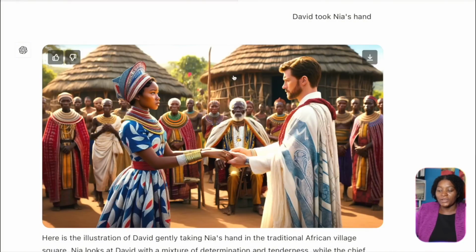This prompt is toward the end of the story where the family, the chief, and everybody has finally approved that they can get married. So now this is the image here. And so you just go ahead and generate your images just like that.